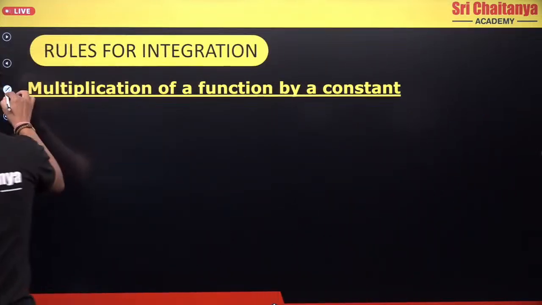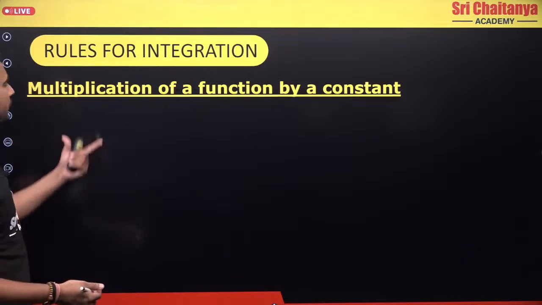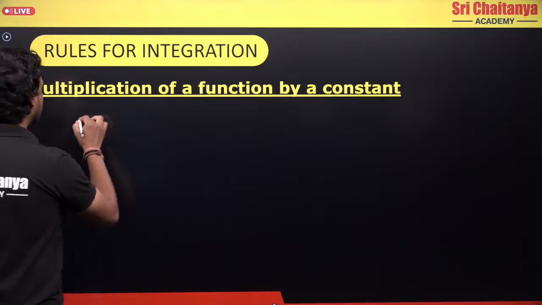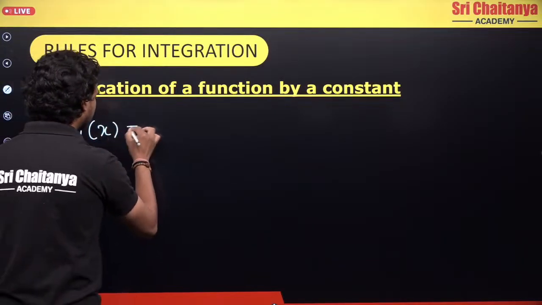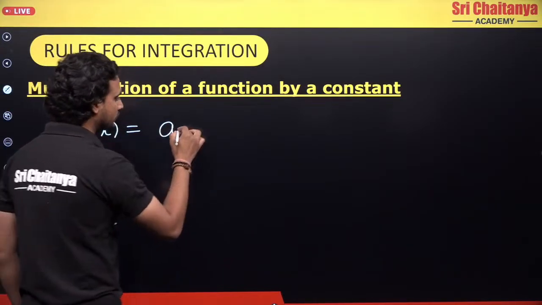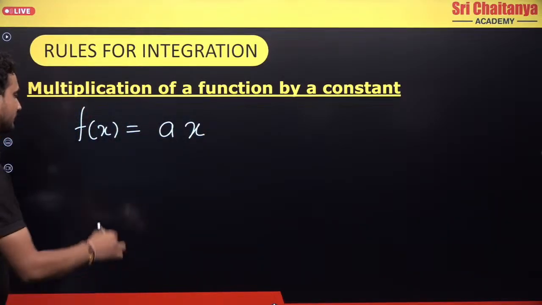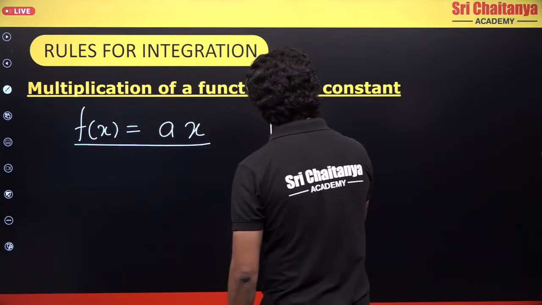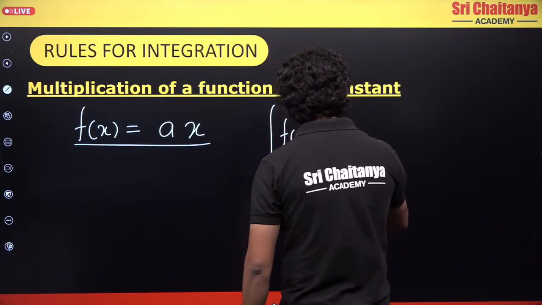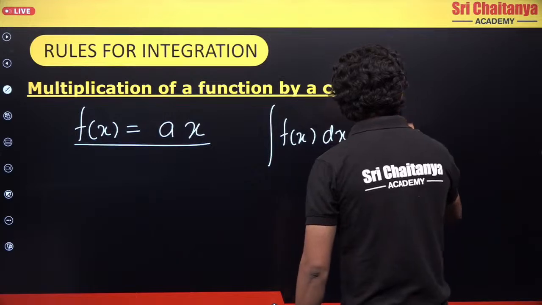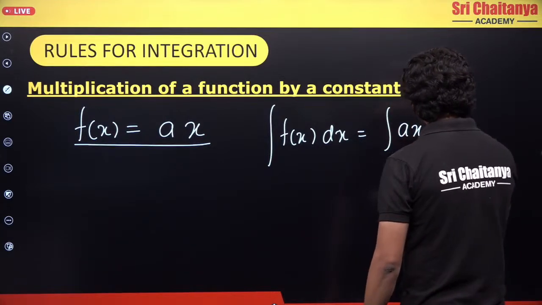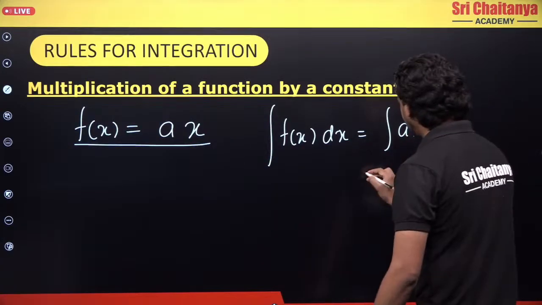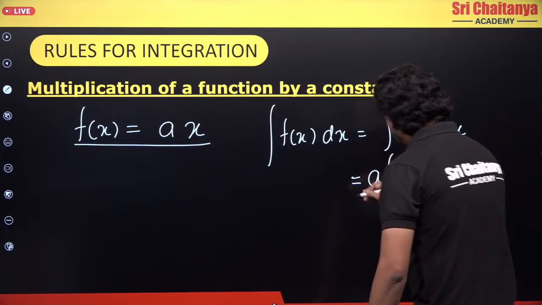So let's do some multiplication rules. There are rules of integration. First is multiplication of a function by a constant. Let's say I have a function f(x) given as a times x, where a is a constant. If I want to integrate f(x) dx, I have the integration of ax dx. When I have something like this, what happens to this constant? This constant will come out of the integration.